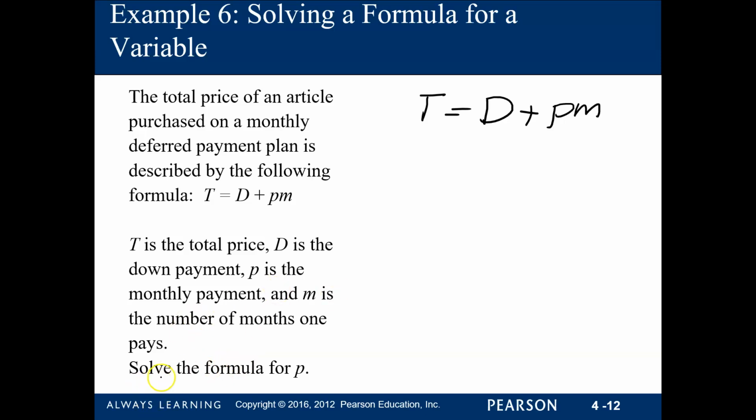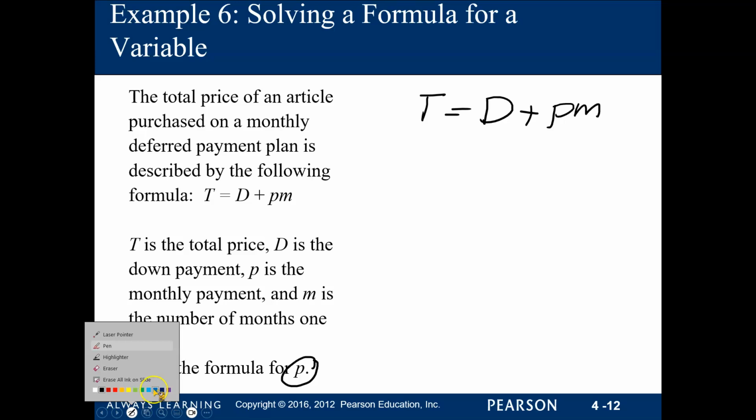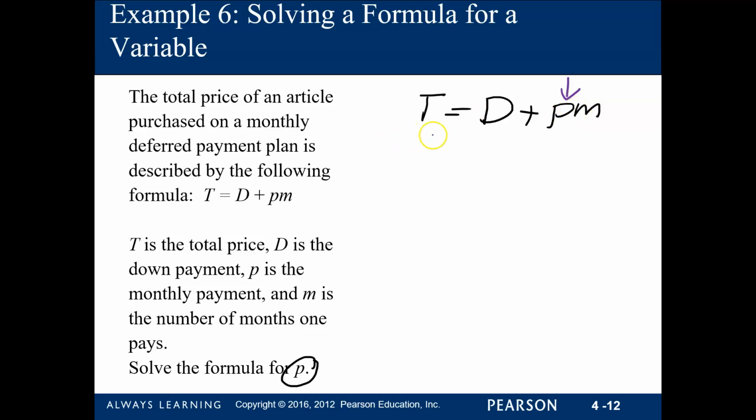So in this problem, we need to get the formula and solve for P. What does that mean? We want P to be by itself. If you will notice here, T is the one by itself. So we need to rearrange this formula in such a way that our goal is to make sure that P is by itself.